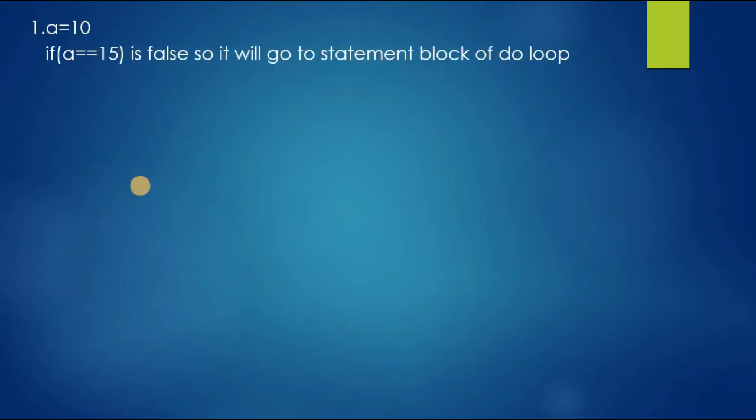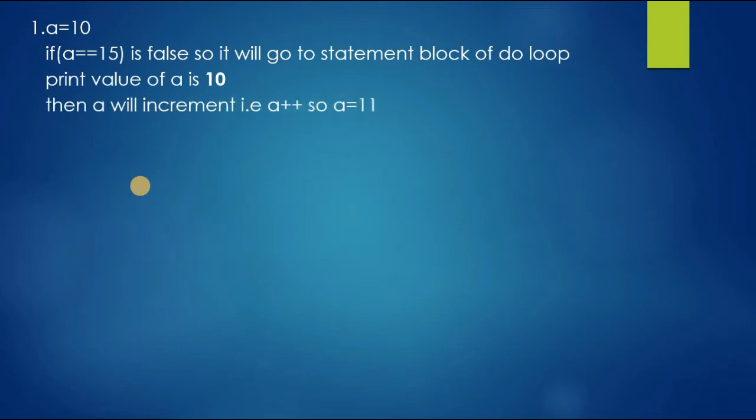Now we will see how we got this output. First we declared a as 10, then the condition will be checked: if a is equal to 15, the condition is false here, so it will go to the do loop statement block. There it will print the value of a is 10, then a will be incremented, so now a is equal to 11.